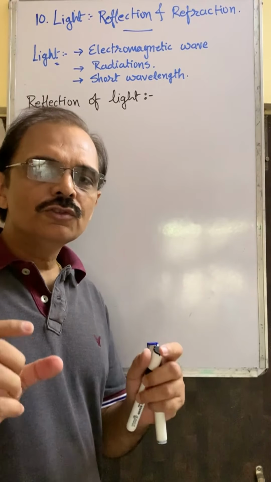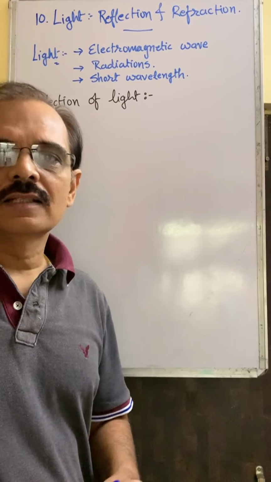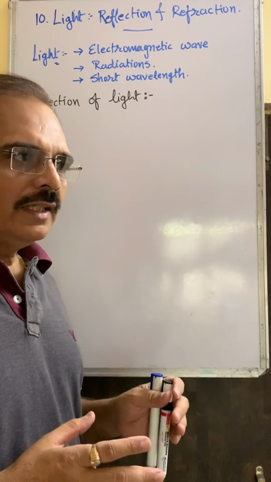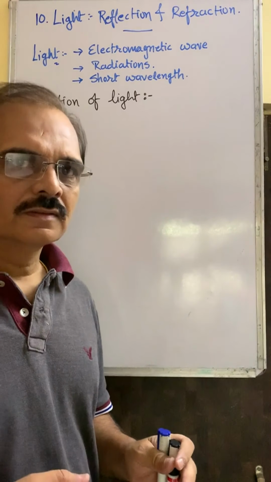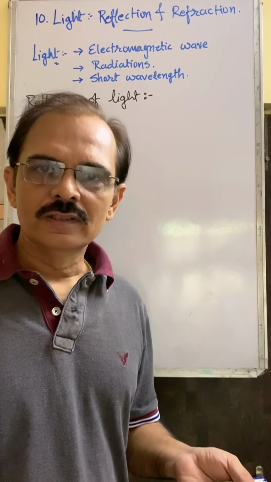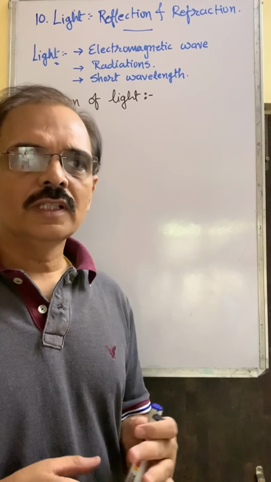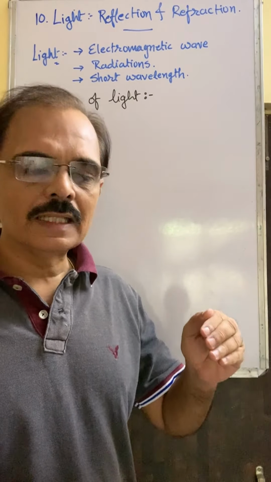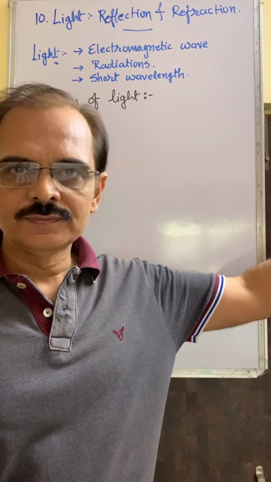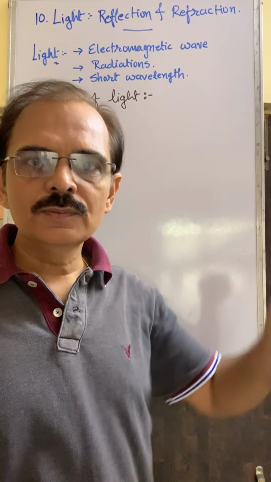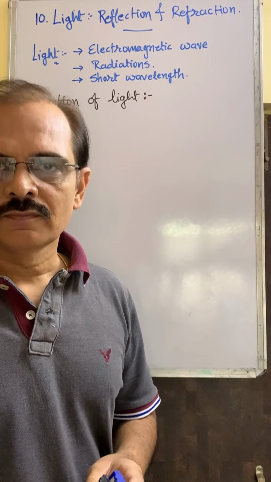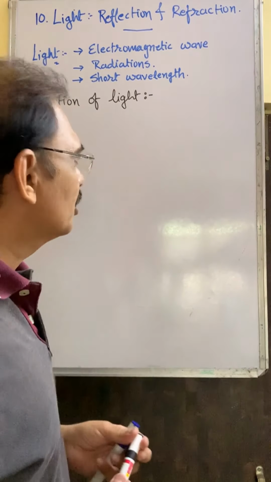Here you are going to use the word in science language, that is, scientific words. If you say that a light ray falls, then it is a wrong word. You must say when a light ray is incident on any object and then comes back, this phenomenon is known as reflection of light. So what do you mean by reflection of light?